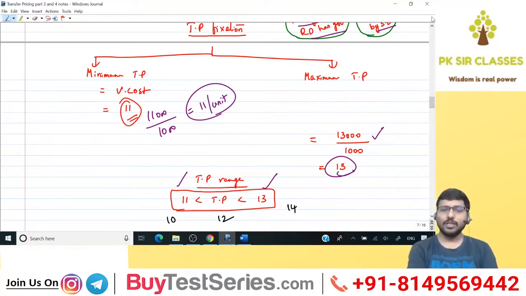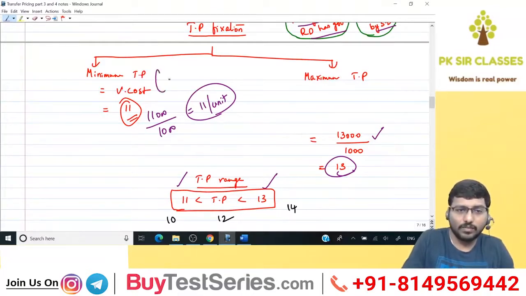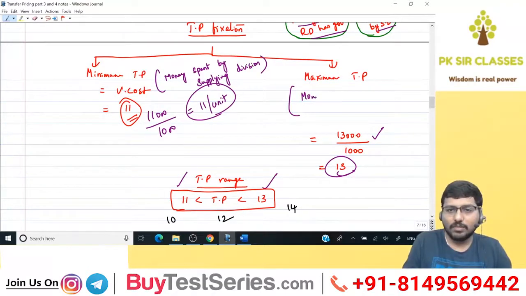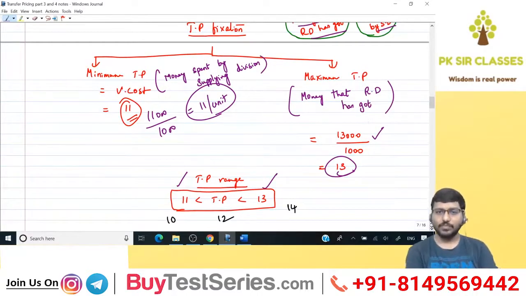Sixth, transfer price fixation. Divide them into two: minimum TP and maximum TP. Minimum TP is nothing but the money spent by the supplying division, which is nothing but variable cost. I'll write it over here: money spent by supplying division. Maximum TP is nothing but the money that the RD, the receiving division, has got. Whatever money the receiving division has got, that's your maximum TP.